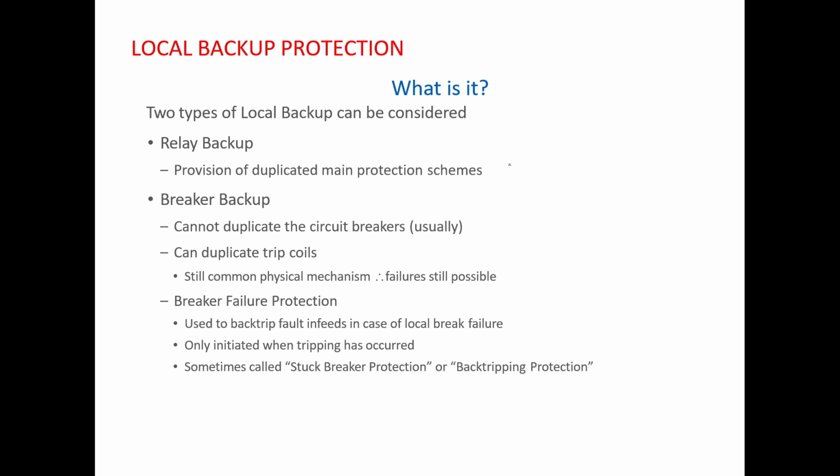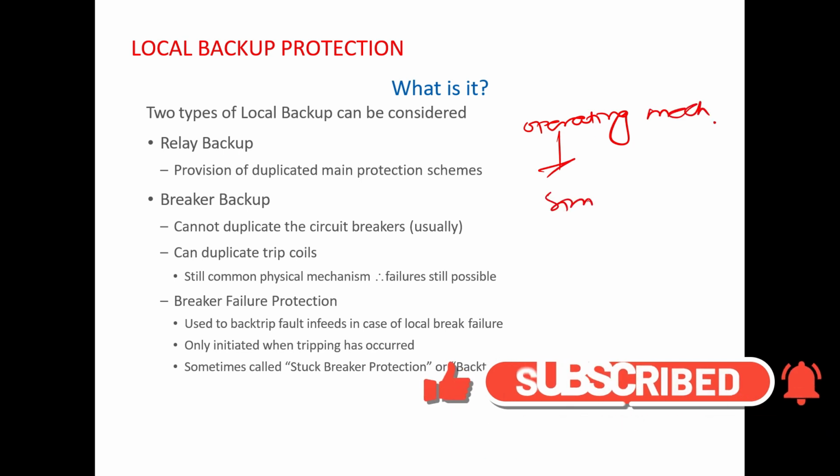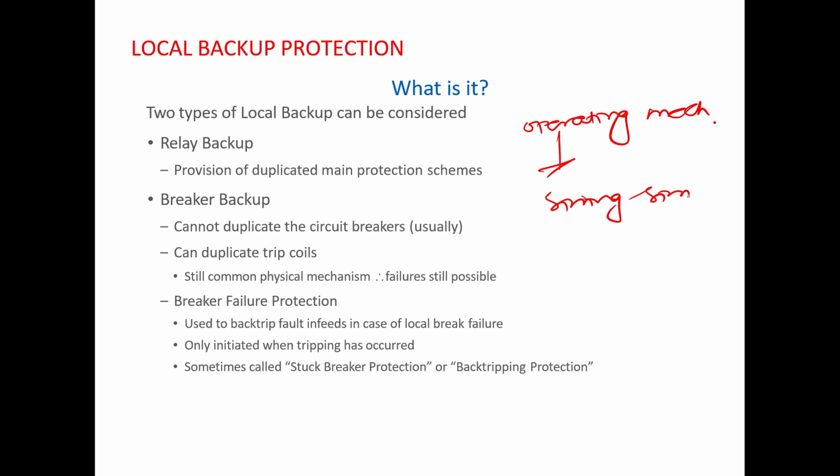So generally the operating mechanism of circuit breakers can be of three types. First is spring, which is very common nowadays. Then you can have spring pneumatic, or the next thing you can have hydraulic mechanism.